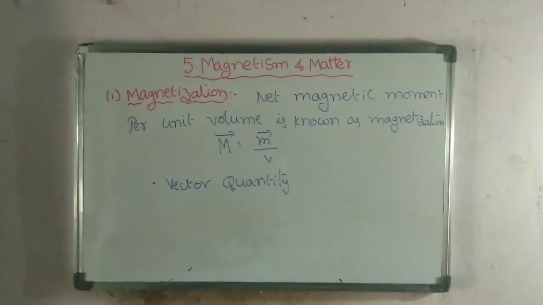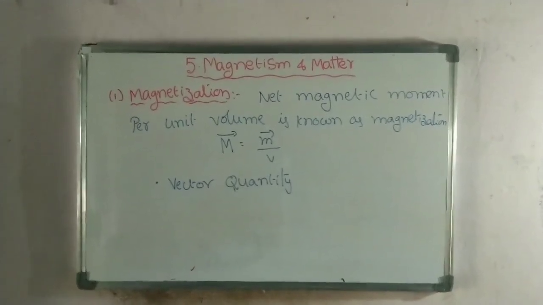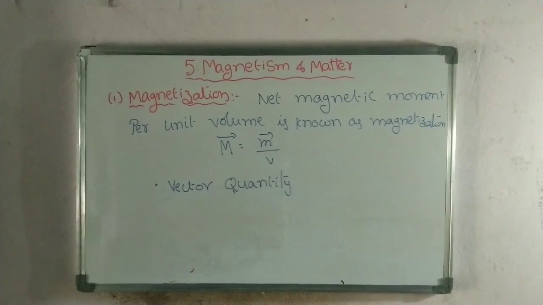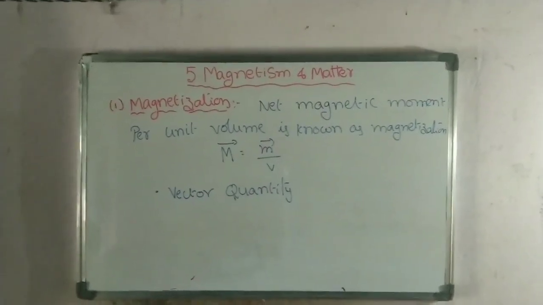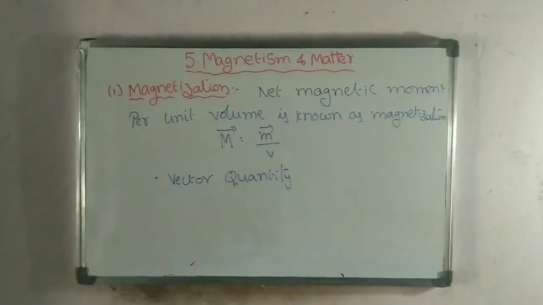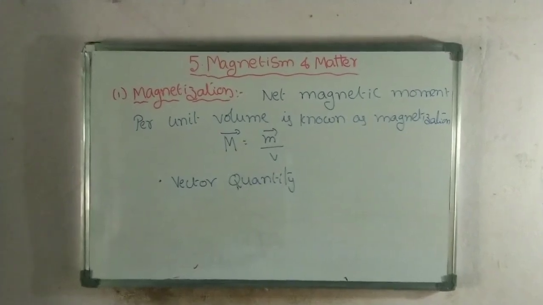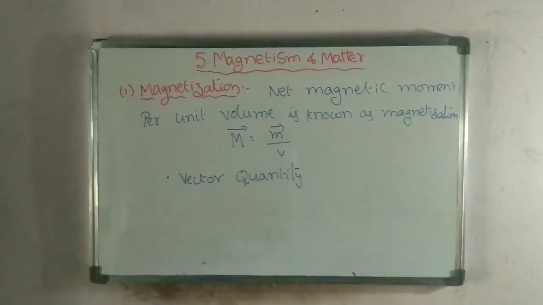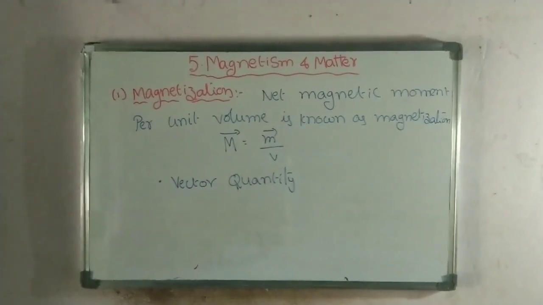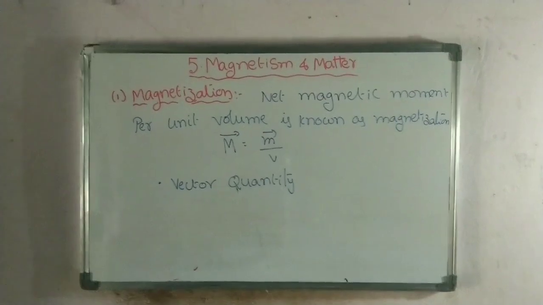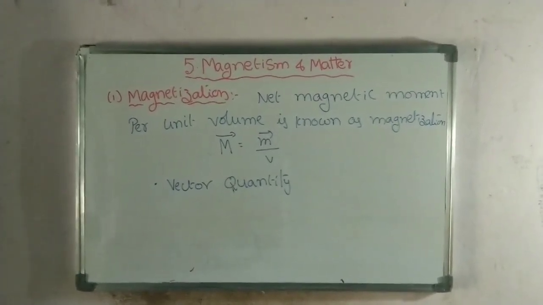Magnetization means that when the material is placed in a magnetic field, north and south poles are formed inside that material. The formation of north and south poles per unit volume is called magnetization. The north and south poles placed a small distance apart form a bar magnet, also called a magnetic dipole. A magnetic dipole has a dipole moment, also called magnetic moment.